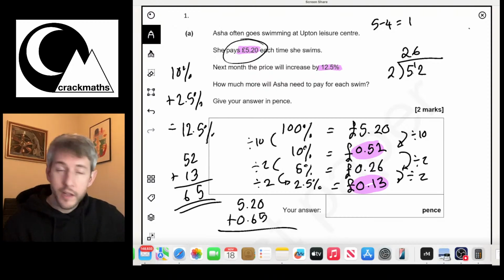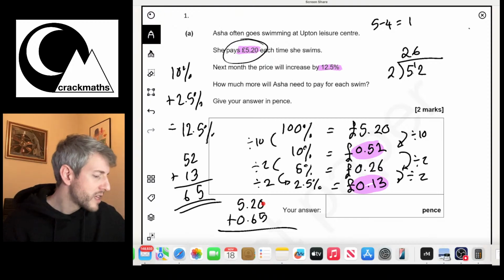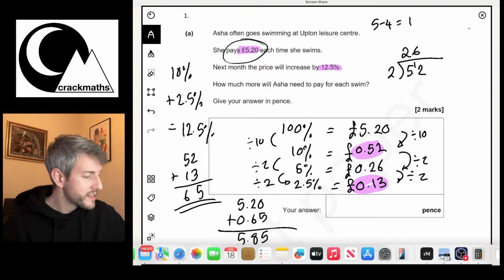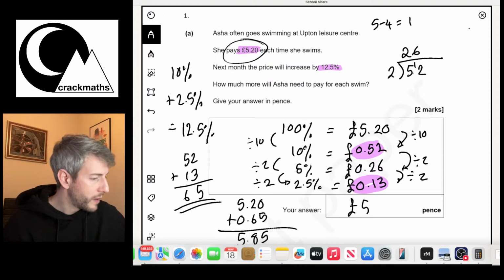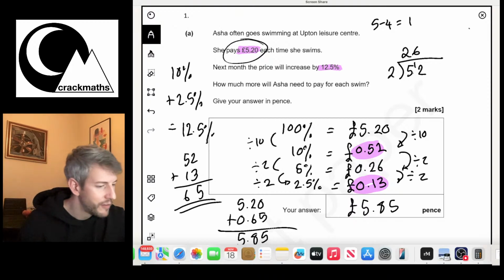Remember to keep everything lined up. So we've got 0 plus 5 is 5, 2 plus 6 is 8, and we've got 5 here. So my answer is going to be £5.85.